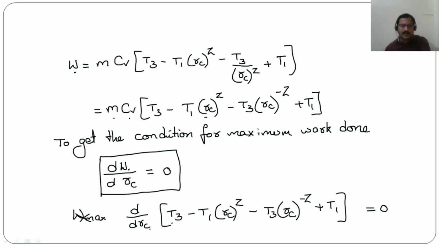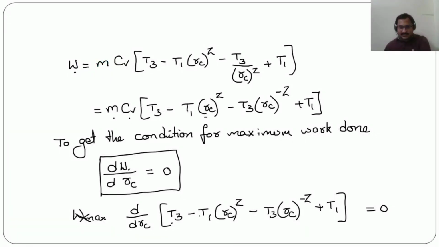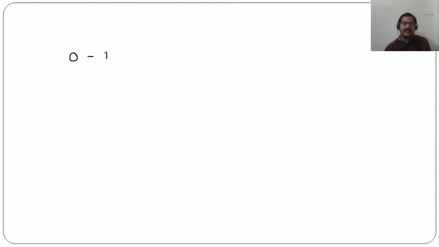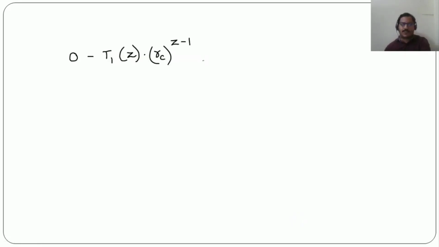Differentiation of T3 with respect to rc will be 0 because it is constant. Using d by dx of x power n equals n x power n minus 1, we get minus T1 Z rc power Z minus 1, and minus T3 into minus Z rc power minus Z minus 1, plus 0, equal to 0.